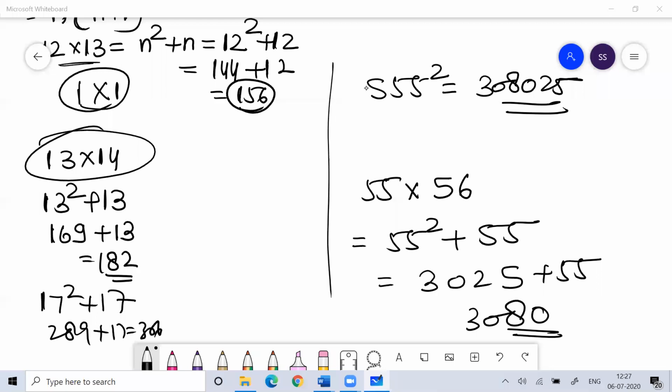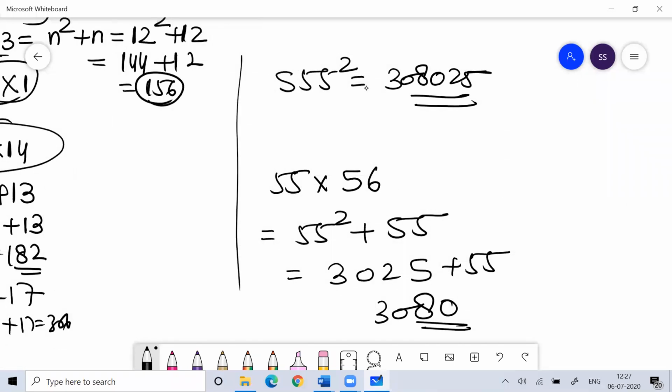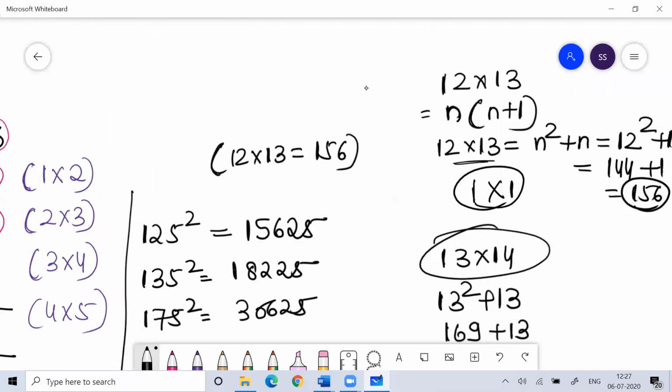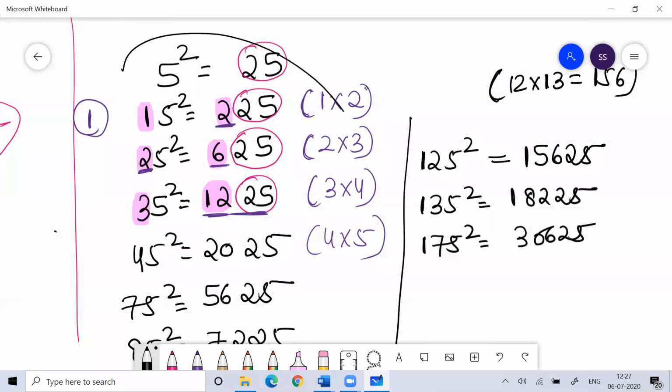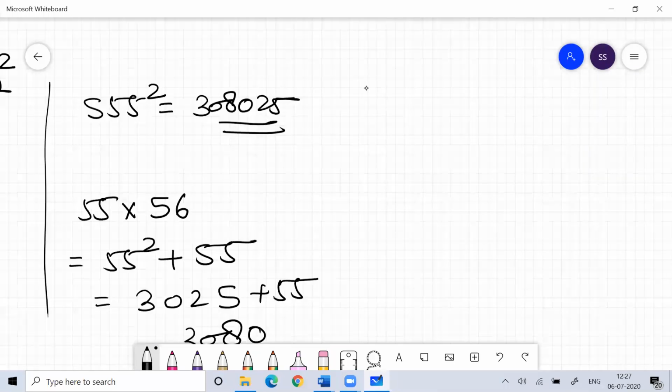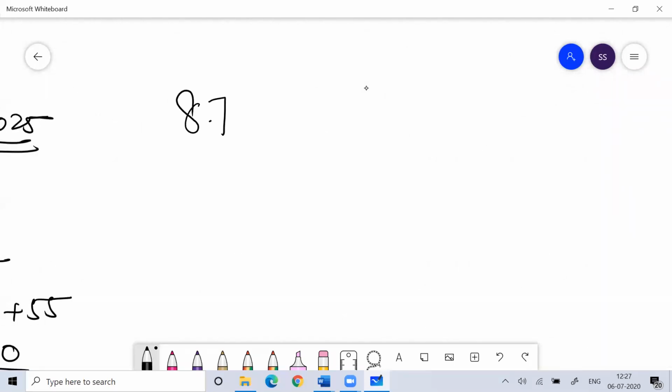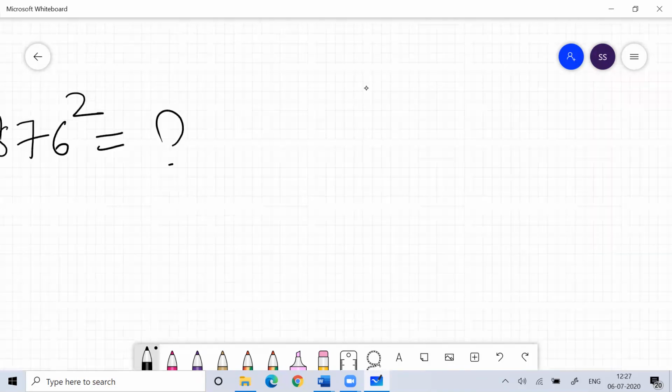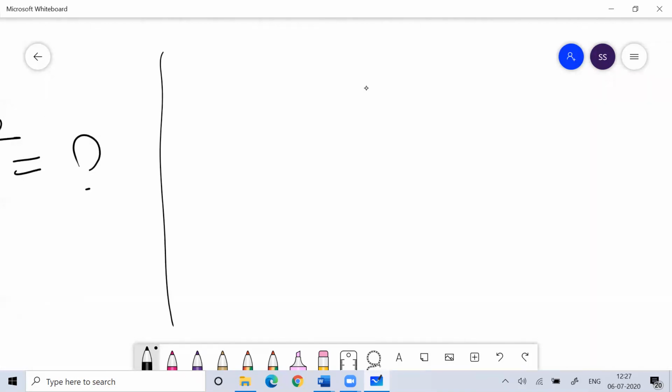Okay, let's go ahead. Now you'll say, sir, I understood what you're saying, but this method only works on the squaring of a number when the number ends with 5. What about other numbers, sir? Suppose I have to find the square of 876, how will I do it? That question can come in your mind. Don't worry, I'll tell you that also.